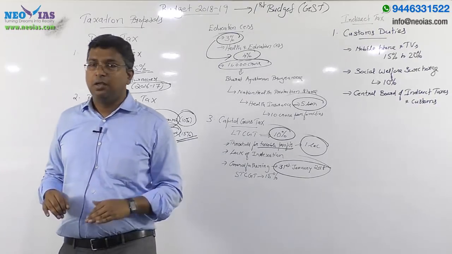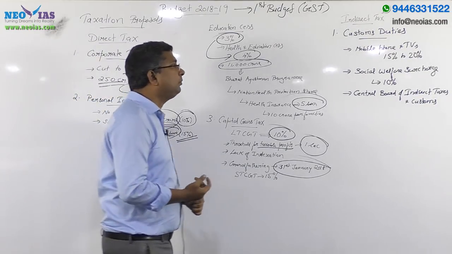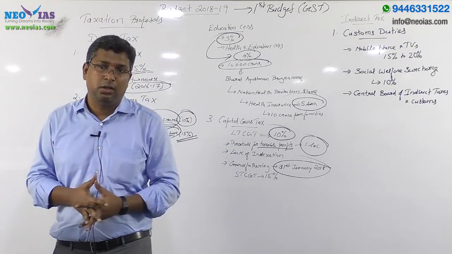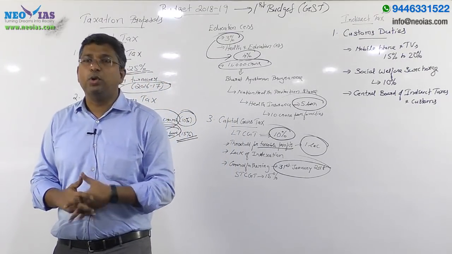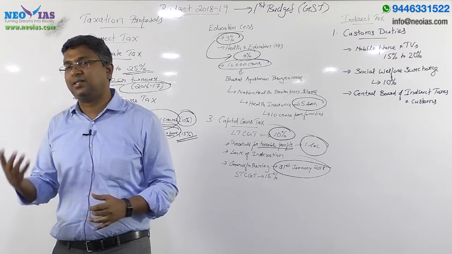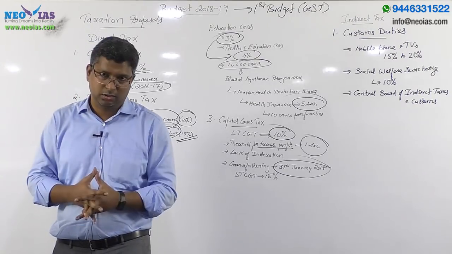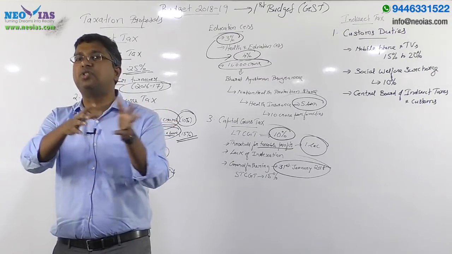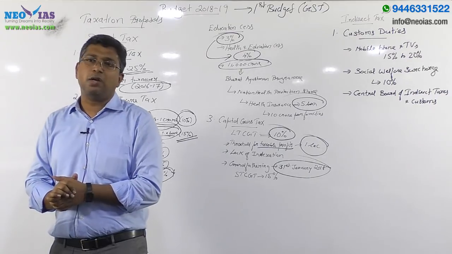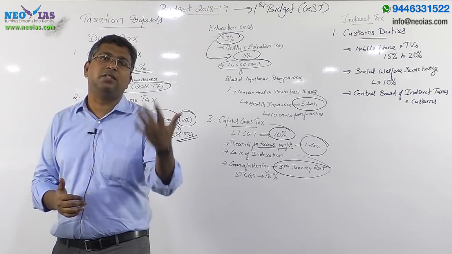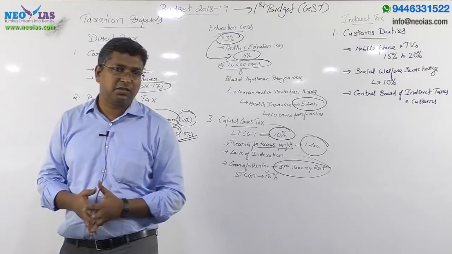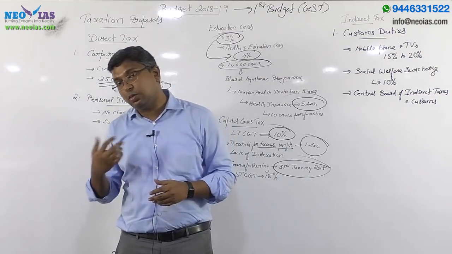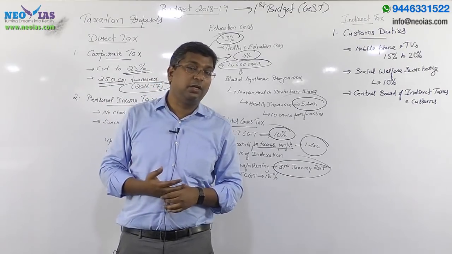So note down. Now regarding the indirect tax, you know that the government's 2 major indirect taxes, that is union excise duty as well as service tax, have now been merged with GST. So for the union government, the major indirect tax is now goods and service tax. Goods and service tax is a very important tax for the union government, and it is also a very important topic for your prelims as well as mains.